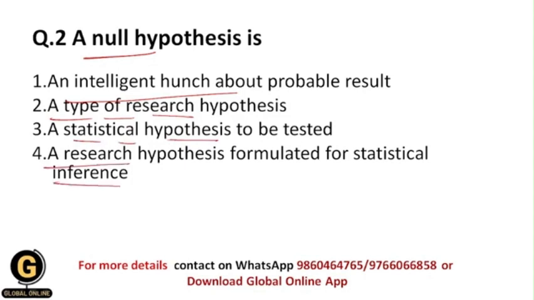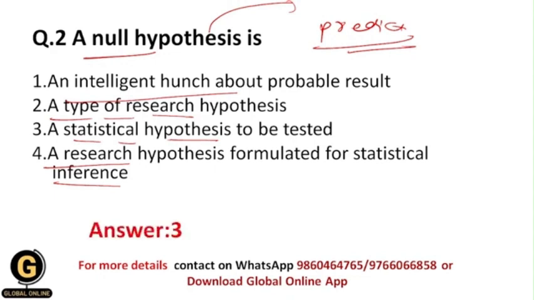So basically, students, a null hypothesis is a statement in that we predict that there is no relationship between the variables under study. And in the research methodology, we only test the null hypothesis. Okay, this is the only hypothesis that we test in the research process, and that's why your correct answer should be 3. That is, it is a statistical hypothesis to be tested,